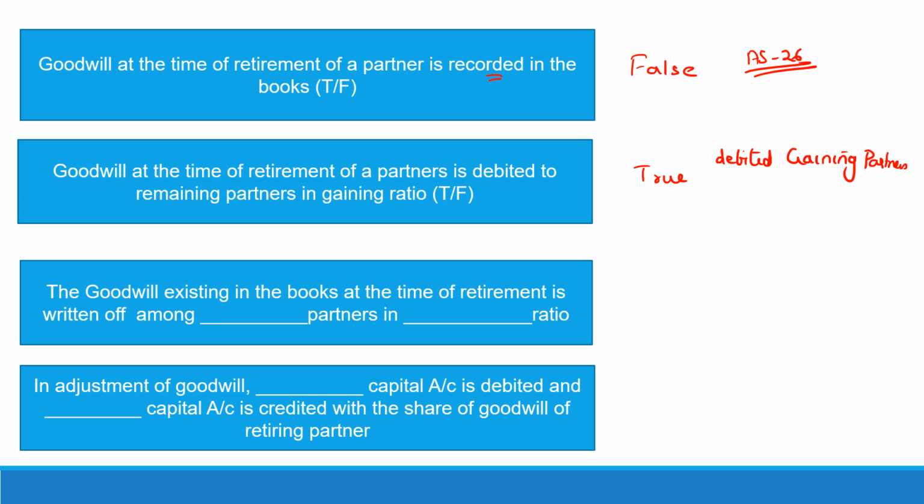Then, third question. The goodwill existing in the books at the time of retirement is written off amongst dash partners and dash ratio. So if already existing goodwill is there, we have to give it away to the partners. So it is written off amongst all partners in their old profit sharing ratio.